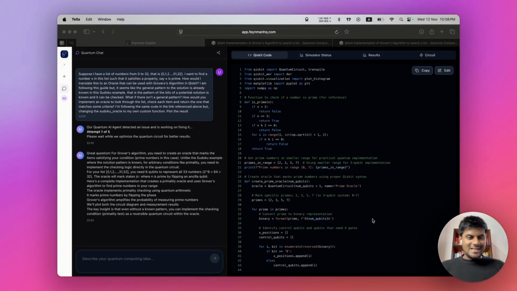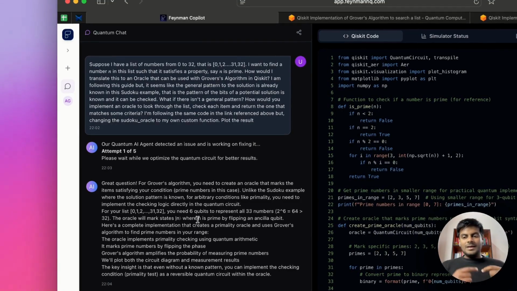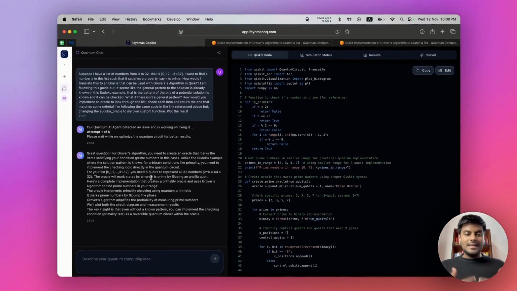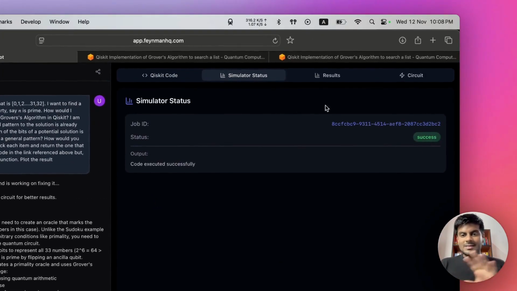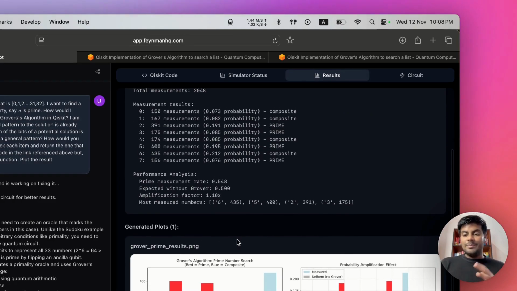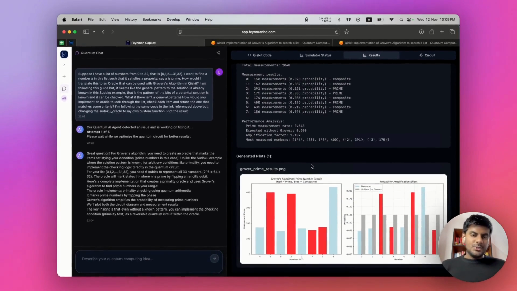Fantastic, we just got the results. So here we can see that after one error attempt, it has redone the calculations and given the proper results. So you can see the simulator status is a success, and we can see the results and the plots that have been generated for this use case.